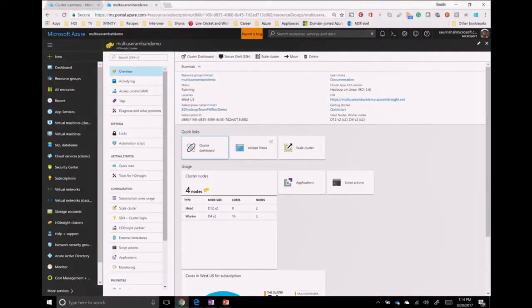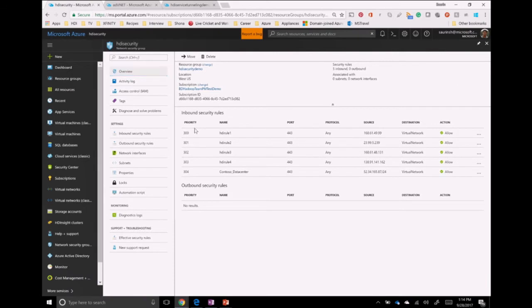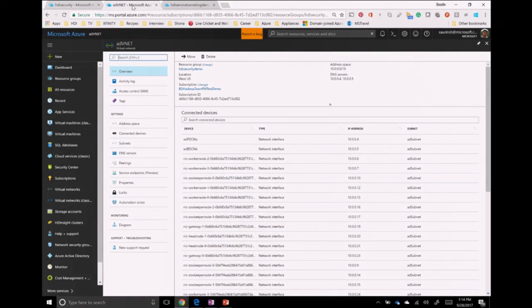So let's see a quick demo on this. So this is the HDInsight security or the network security rules, which I had shown you before. You can see the Contoso data center rule for the Contoso data center. And now I'll show you how to attach this to a virtual network. It's actually very simple.